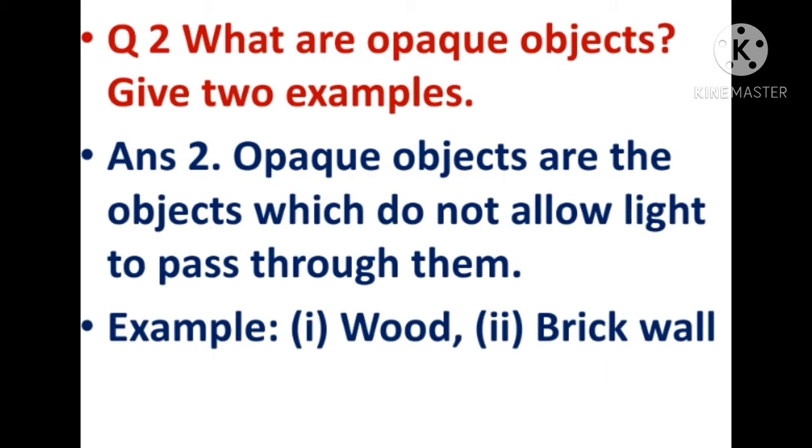Question number 2. What are opaque objects? Give 2 examples. The question is very simple. Opaque objects are the objects which don't allow light to pass through them. Examples: wood and brick wall. These are the opaque objects. Children, you can give any other example also which doesn't allow light to pass through it.